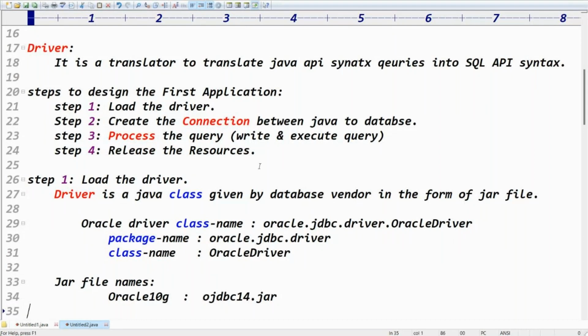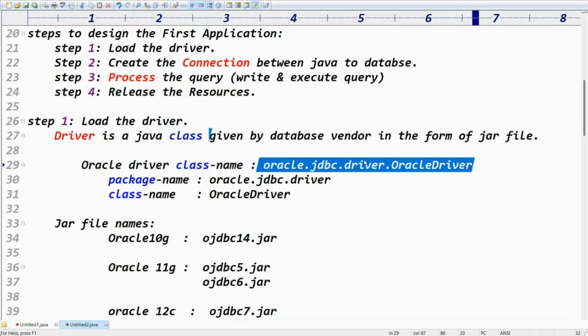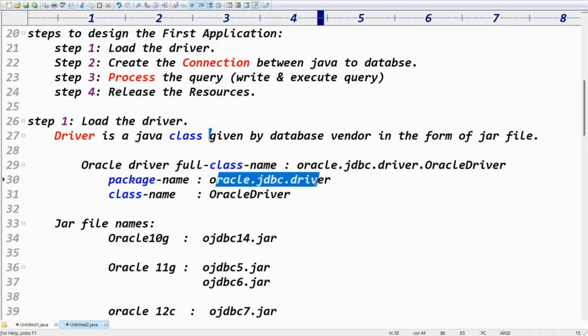Driver is just a class name, guys. Driver is a Java class given by the database vendor in the form of a jar file. What is the Oracle driver class name? This is the full class name. The package name is oracle.jdbc.driver, and the class name is OracleDriver. And this class is present in the jar file, guys.